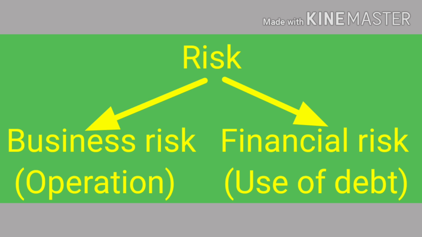the debt. When we are using debt, we need to pay the interest even if the EBIT is less than expected or the company is going on loss. So if the company is not making an operating profit, even then we have to pay the interest. It is an additional burden to the company. That is called the financial risk.